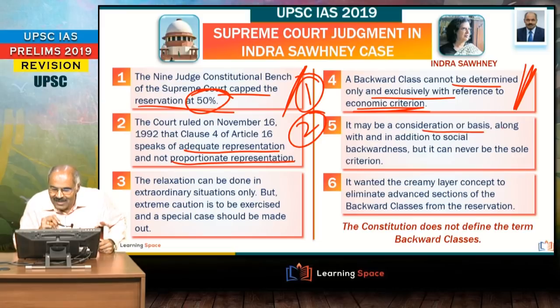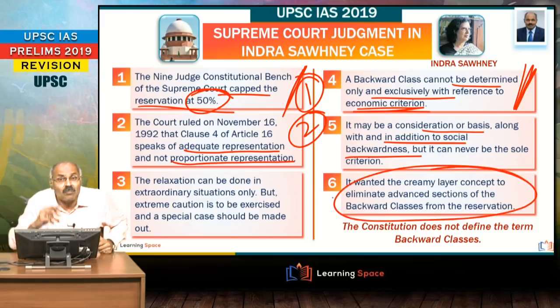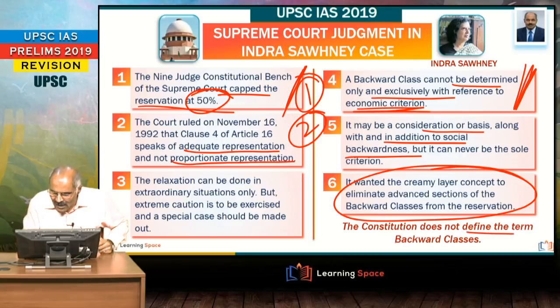And it may be a consideration along with, in addition to social backwardness. That means economic backwardness alone cannot be criteria for reservations. 50% limit, you cannot cross that. And it talked about adequate representation but not proportionate representation. Right, friends? It also wanted the creamy layer concept to eliminate advanced sections of backward classes. That's why in the reservations to backward classes, you hear about creamy layer concept. Right? Another important aspect is the Constitution does not define the term backward classes.